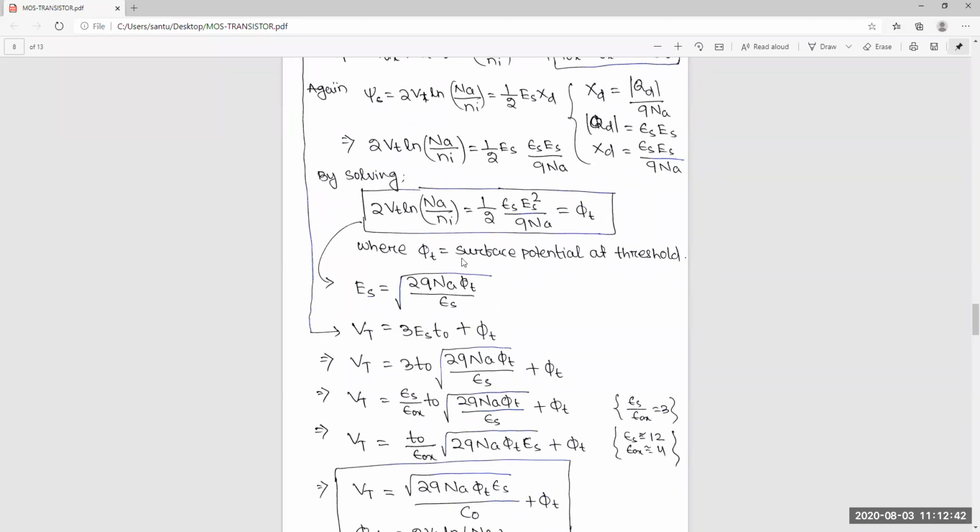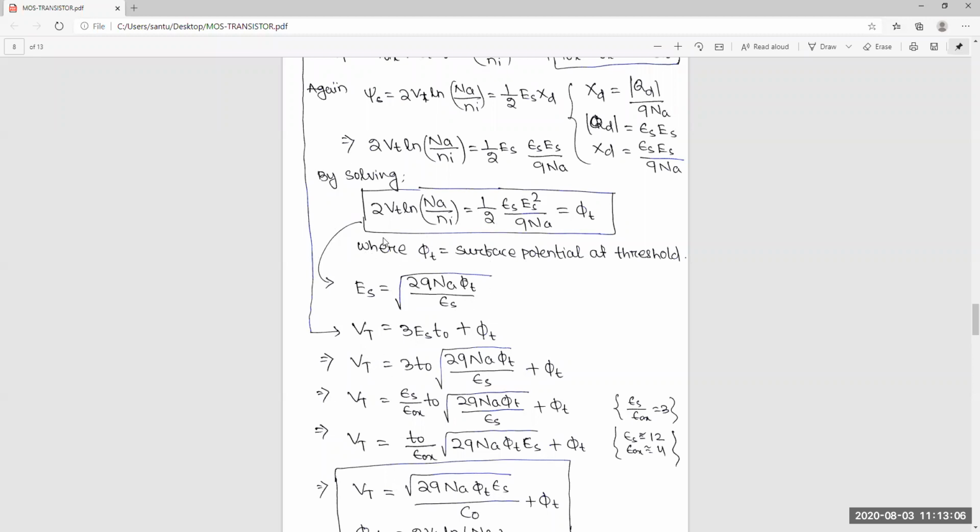Now from this equation, you can calculate ES. ES is equal to root over 2 QNA phi T by epsilon S. This is the electric field of silicon.